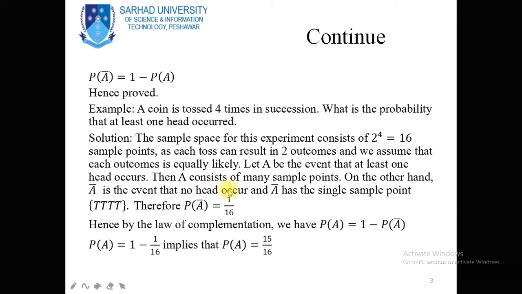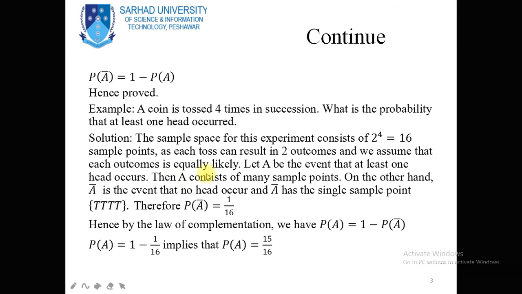Now suppose A complement is the event that no head occurs, and A complement has a single sample point, which is tail, tail, tail and tail. For the first toss we have tail, for the second toss tail, similarly for the third toss tail, and for the fourth toss tail. So this is the only one outcome in which no head appears.